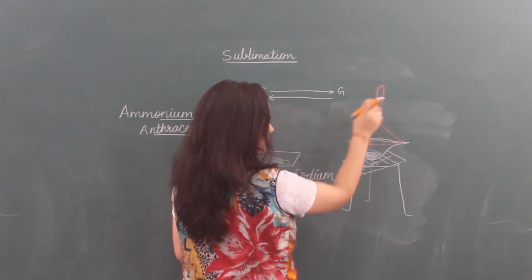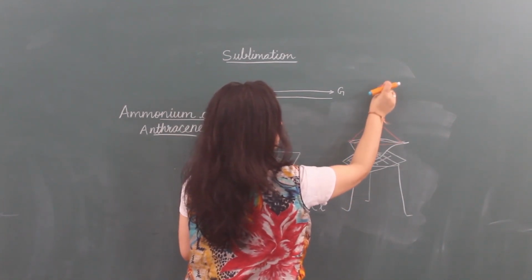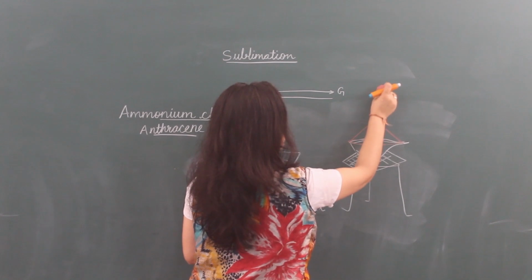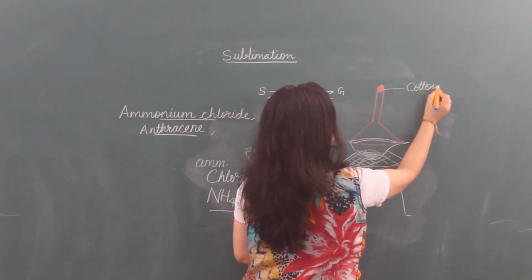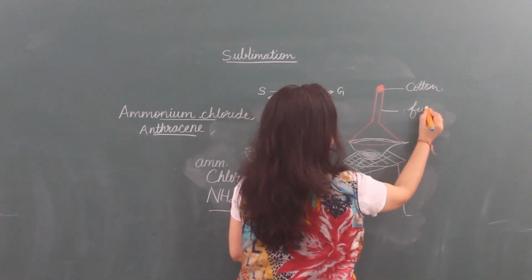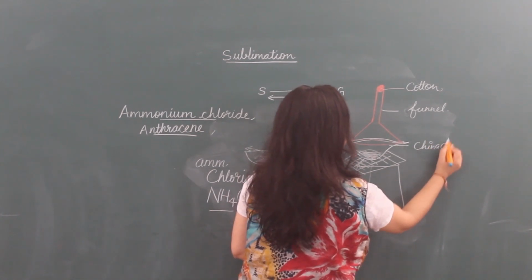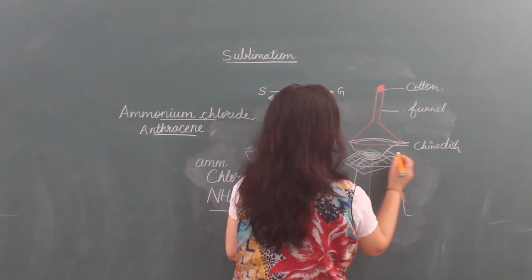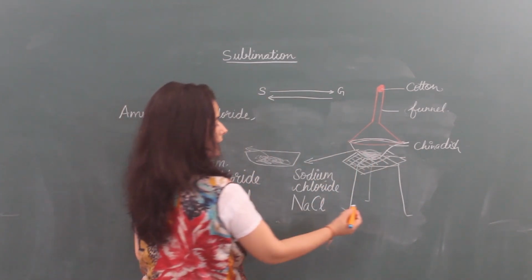Now put the inverted funnel on it, and we have to put some cotton here so that vapors can't come out. So here cotton is there. This is the funnel, and the china dish, and in this we have taken this sample, ammonium chloride and sodium chloride.